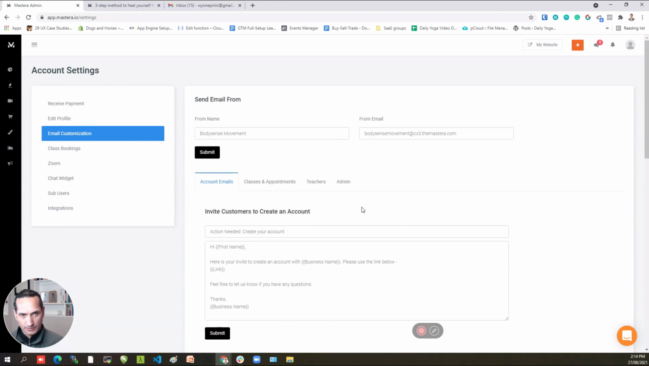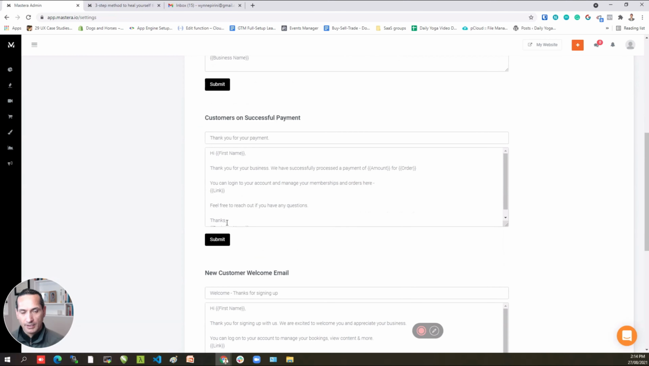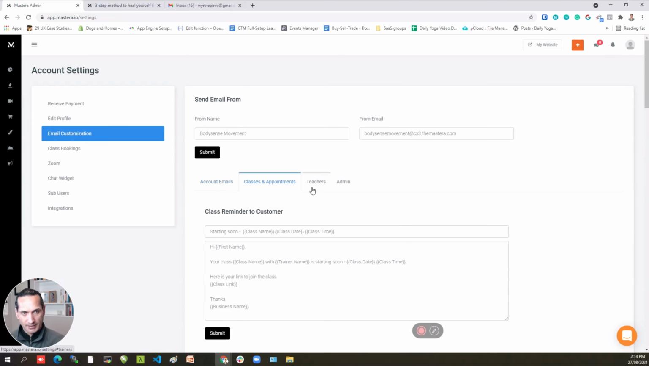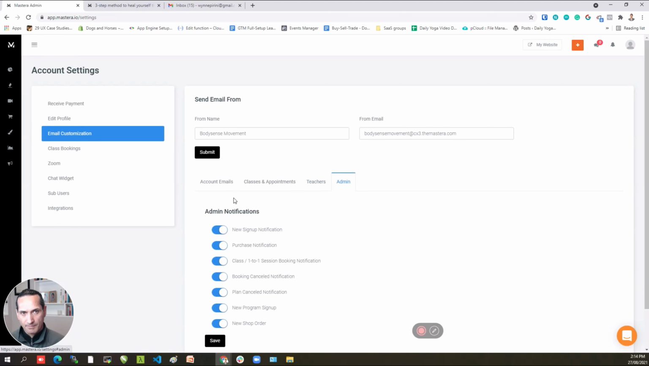In this section, you can also configure the different emails that go out automatically when people create an account, when they lose their password, when they get welcomed for the first time, when they sign up to a class or they buy a package, or when you invite different people such as teachers or admins. So you can edit all of that there.